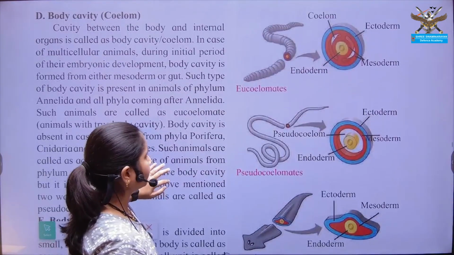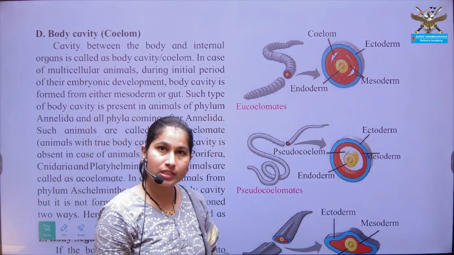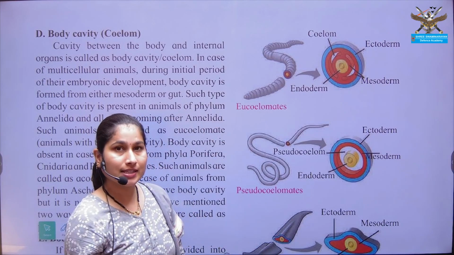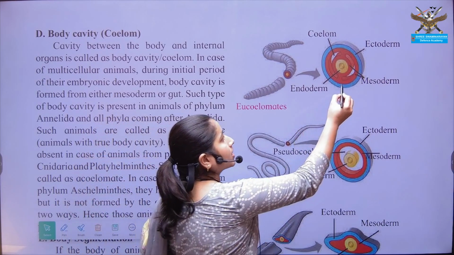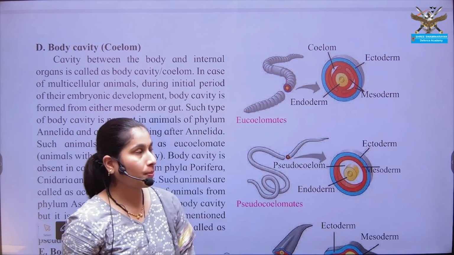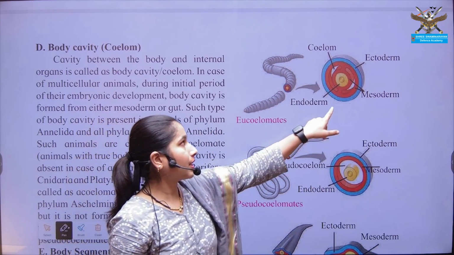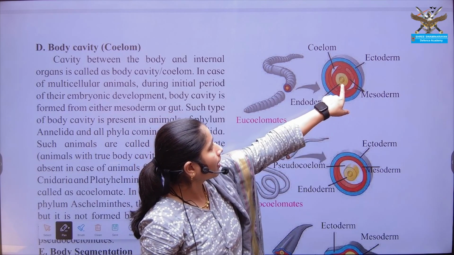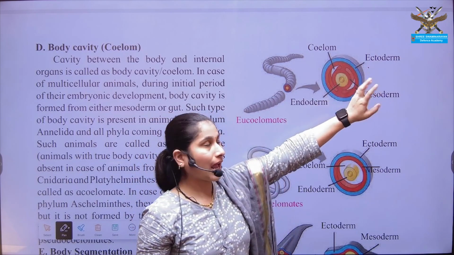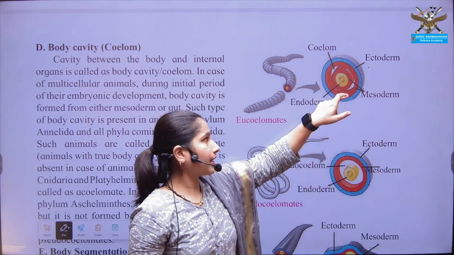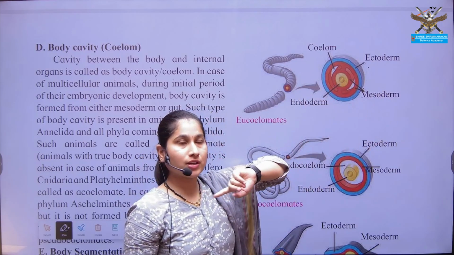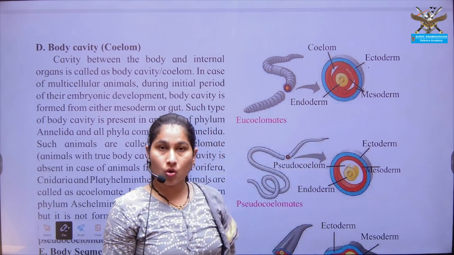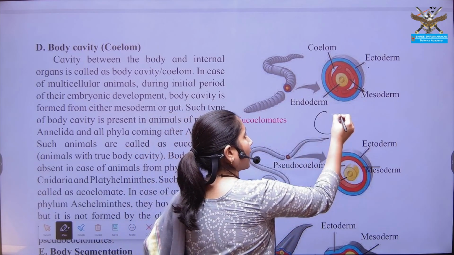So see here, what are the characters of eucoelomate? In eucoelomate, the cavity arises from the mesoderm. So in eucoelomate, the cavity is seen between the ectoderm and endoderm. Ectoderm is your outer layering. Internally there is presence of endoderm, and between the ectoderm and endoderm there is the mesoderm.